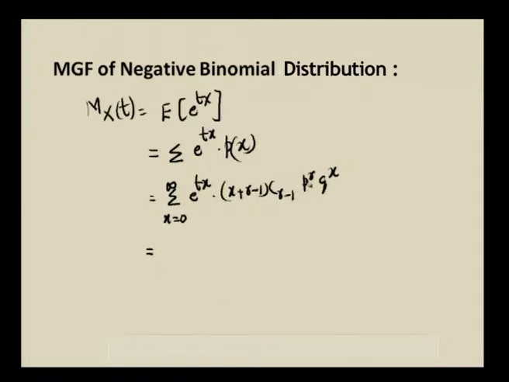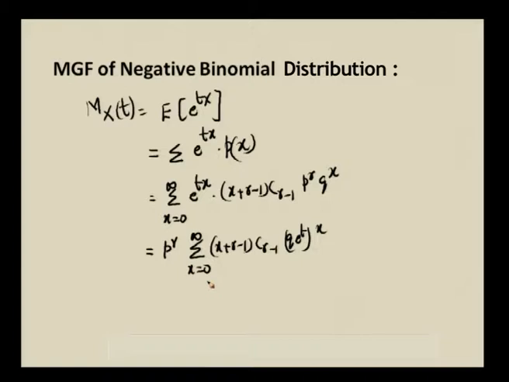We will take p power r outside the summation and club this e power tx with q. So, (x plus r minus 1) C (r minus 1) into (q e power t) whole power x. Now, keep on substituting the limits. The limits is x is equal to 0, 1, 2, 3 etc. We have to keep on substituting.